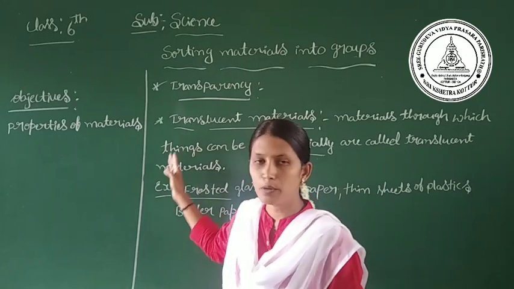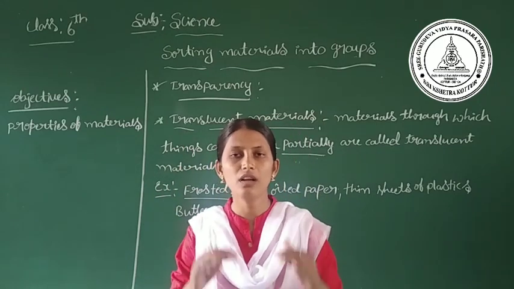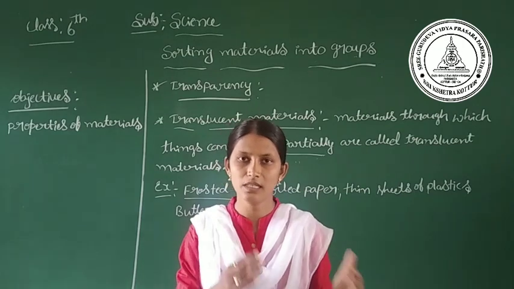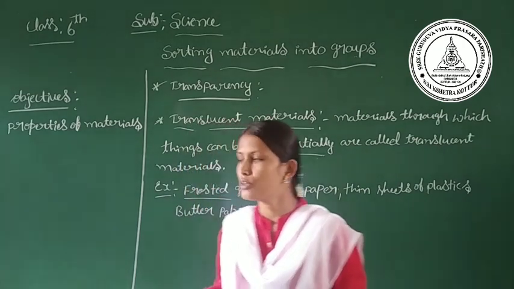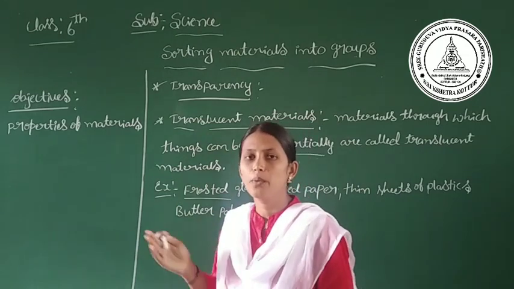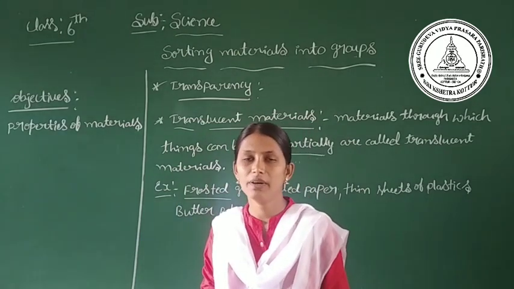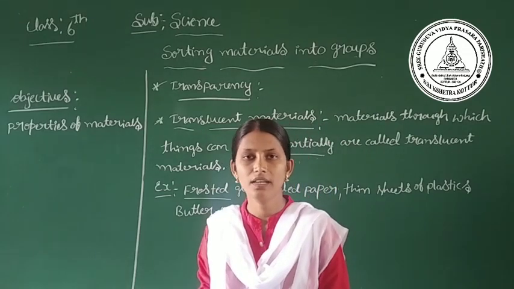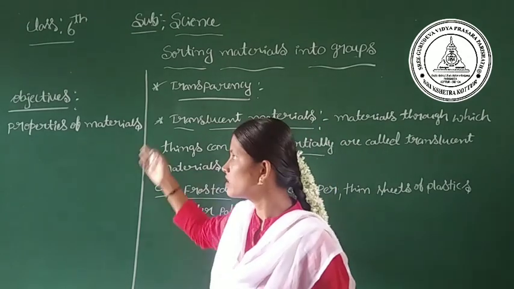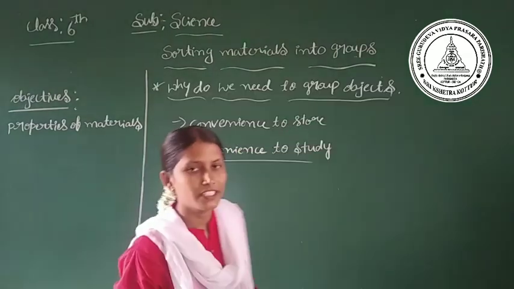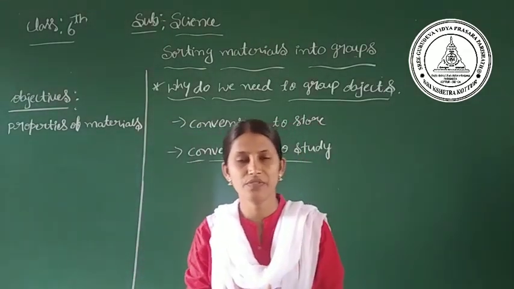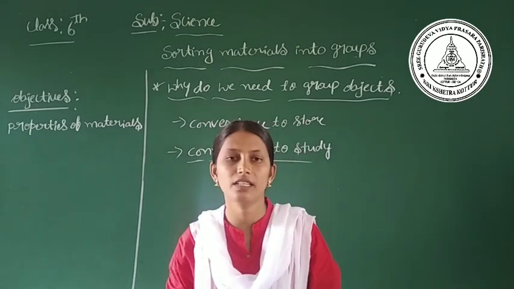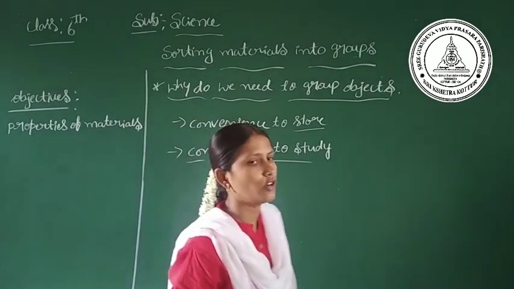In this way materials can be grouped on the basis of similarities and differences, which look similar and which look different, using these properties of the material. Yes, children. Now why do we need to group these objects?